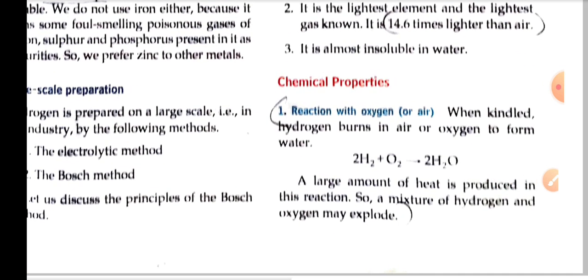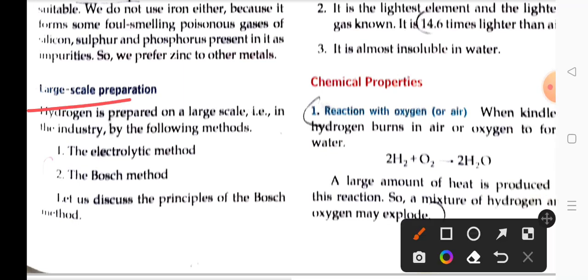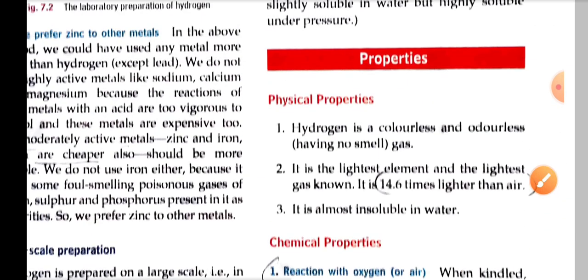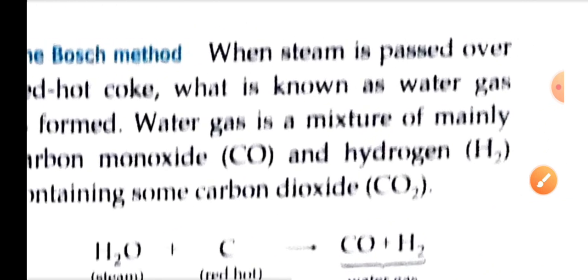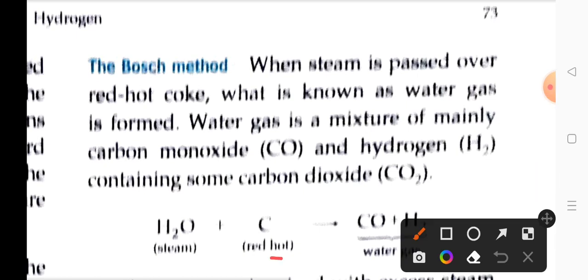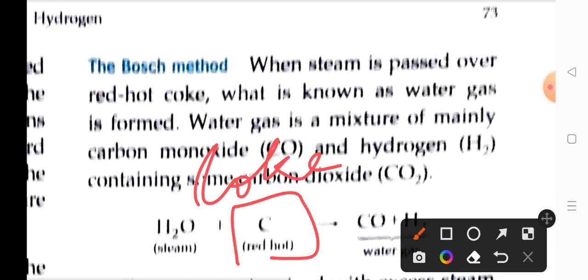Okay, coming on to the last topic of this video, that is the large scale preparation. On the large scale, the Bosch method is used. The method that is used is called the Bosch method. What is the Bosch method? For the Bosch method, we have to take coke, and it is heated.